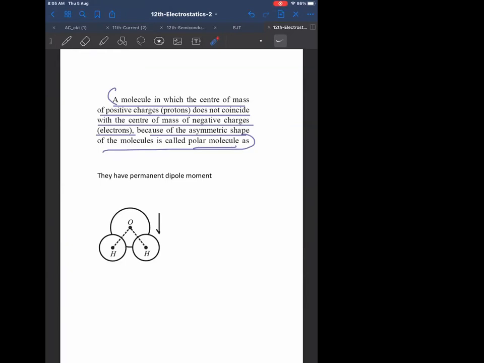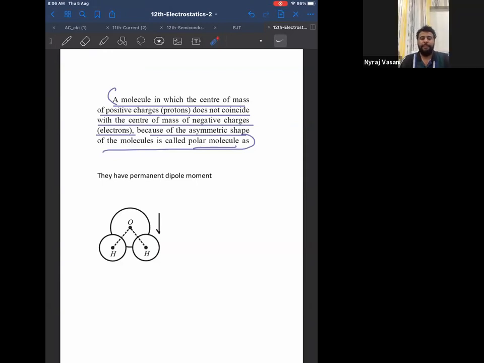Sir, but polar molecules have charges, right? Yes. Write down the paragraph which I have underlined first.